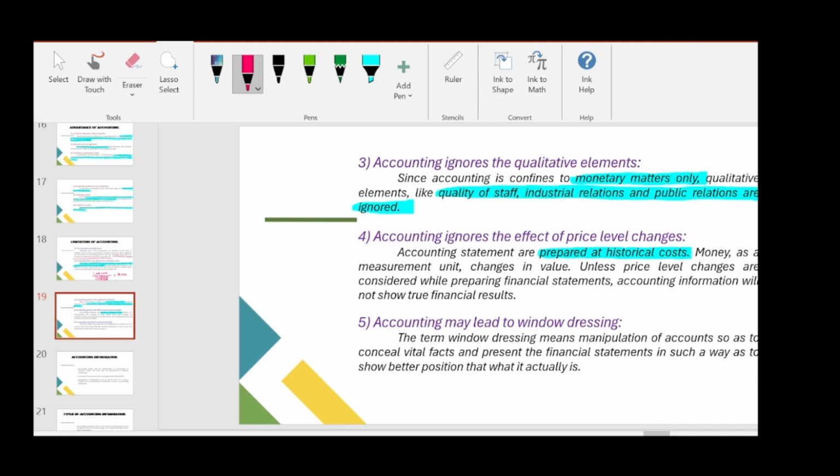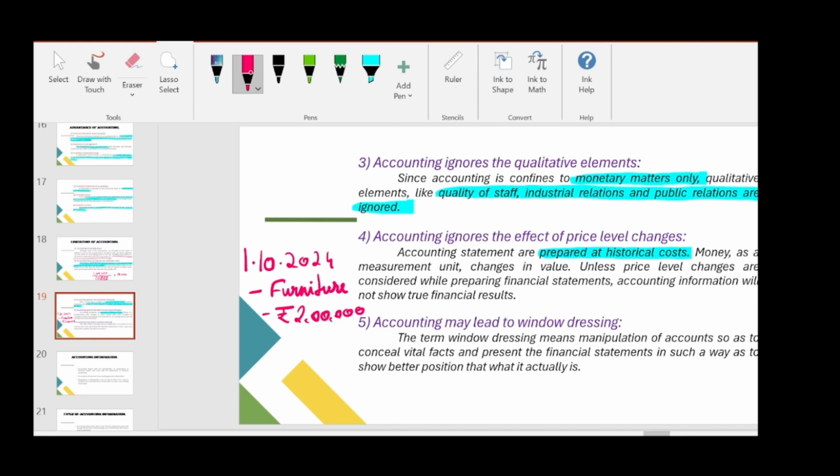For example, there is a company which, on 1st October 2024, bought a furniture worth rupees 2 lakhs.